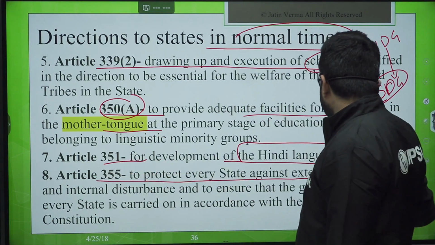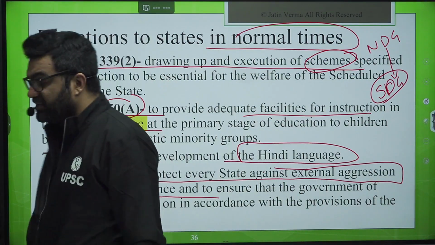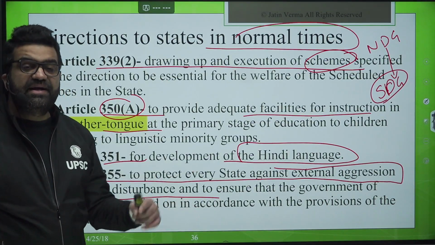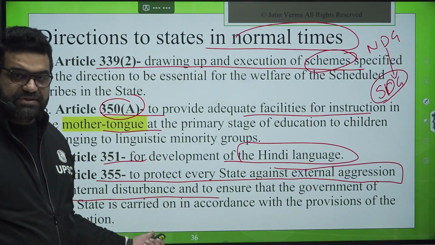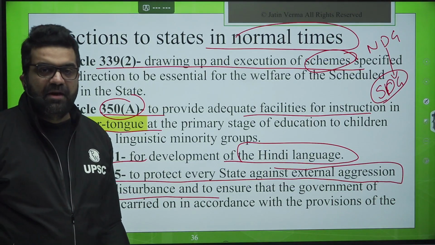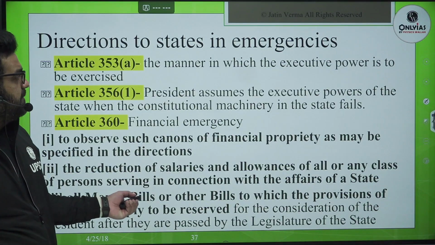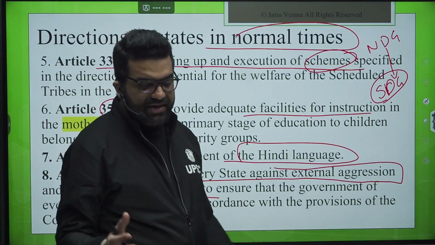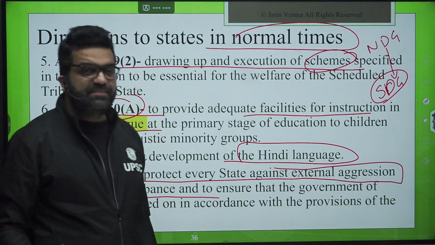Article 355: protect every state against external aggression and internal disturbance. If the center so wants, under this provision, center can deploy military or at least central armed paramilitary forces in the state for the protection of the state from internal disturbance or armed aggression, right? Like in Punjab, BSF, the limit of jurisdiction for BSF has been increased in Punjab, Assam and West Bengal.